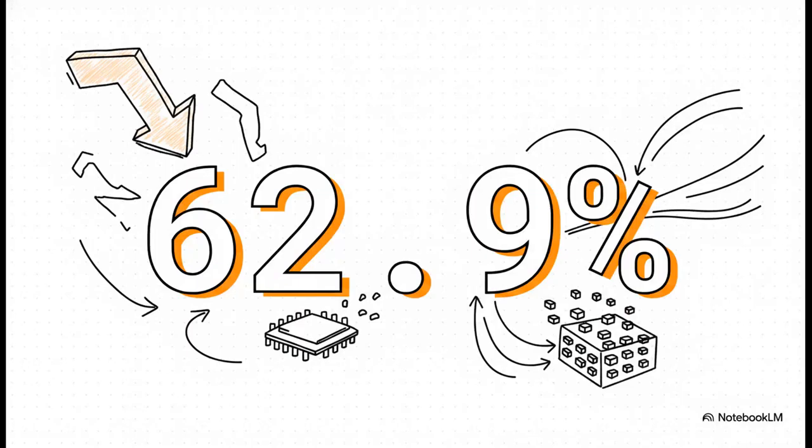So, what was the result? A massive 62.9% reduction in peak VRAM. Yeah, you heard that right. By explicitly avoiding the global computational graph, the memory footprint was literally slashed by more than half. This is a staggering drop. It radically frees up the hardware to potentially handle much larger batch sizes or sequence lengths than anyone ever thought possible on a 16GB card.